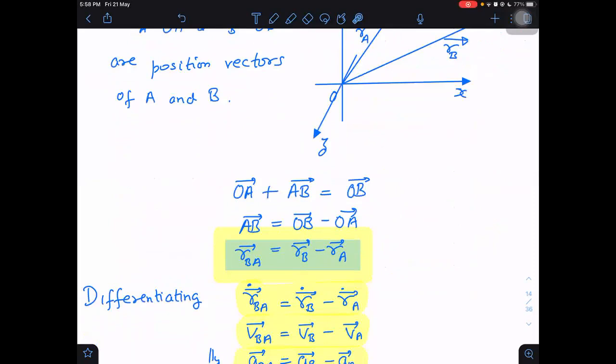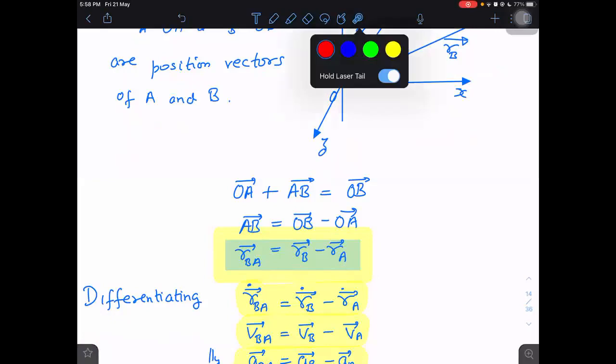Then I can say AB will become OB minus OA. But I can write AB also as RBA, and that is equal to RB minus RA.